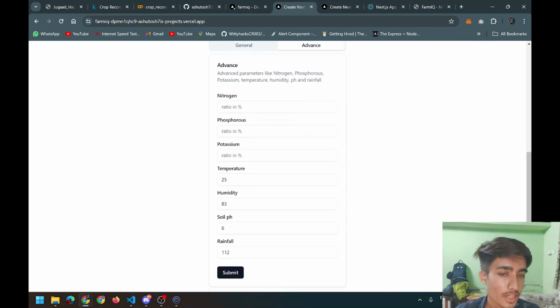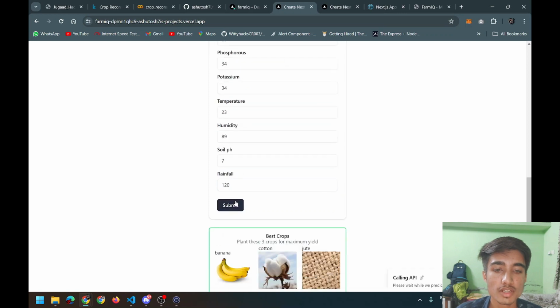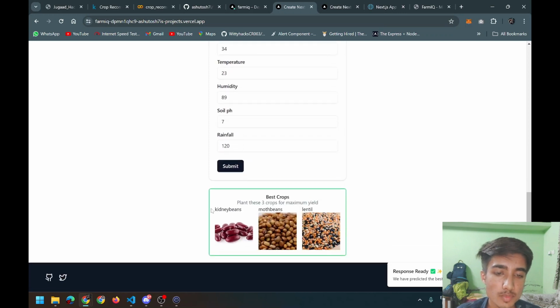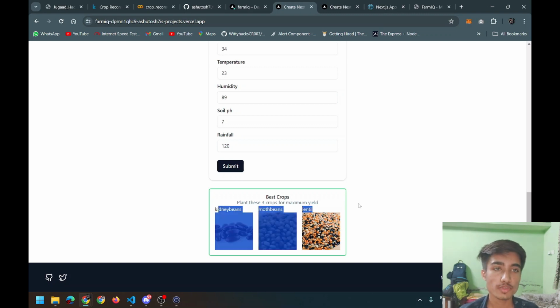You can also use advanced mode. So let me tweak some values. pH is 7, rainfall is 120. Now I can input the level of phosphorus, nitrogen and potassium. So then it told me that these three crops are best, which are kidney beans, moth beans and lentils. So yeah, this was my overall solution. I tried to implement the images and I also implemented internationalization, but it is not deployed yet.